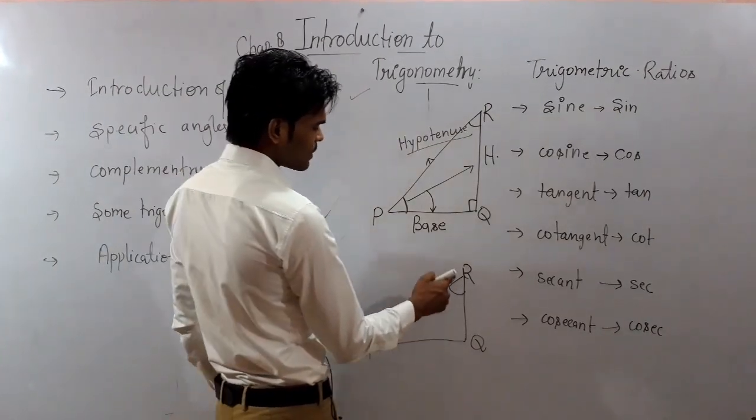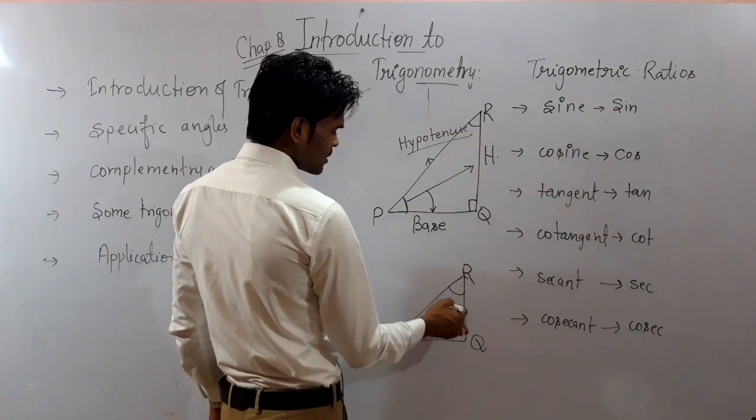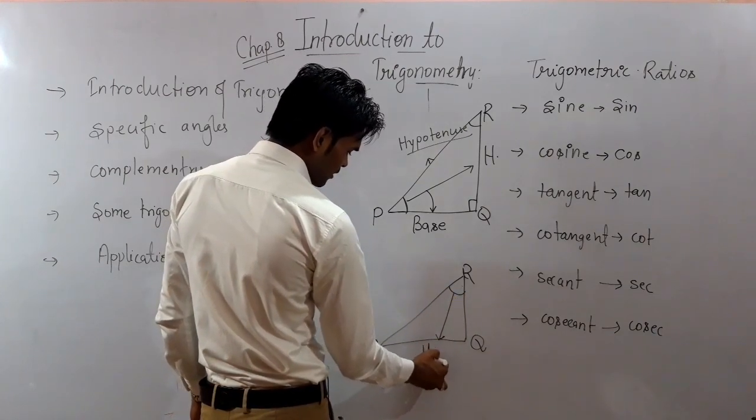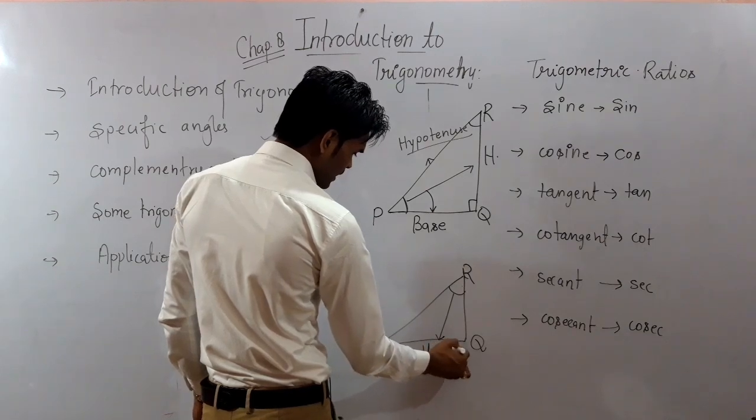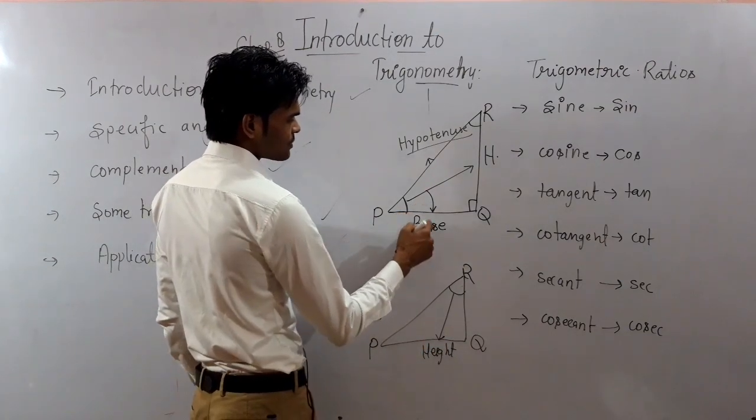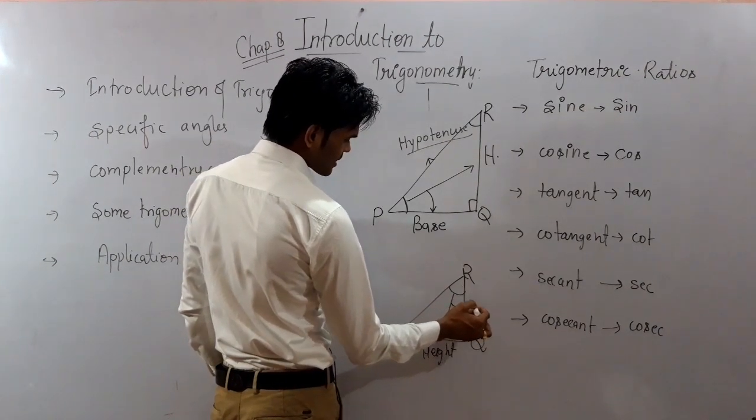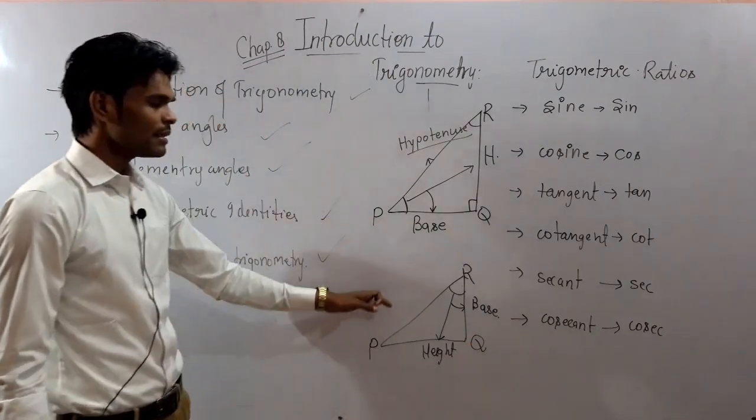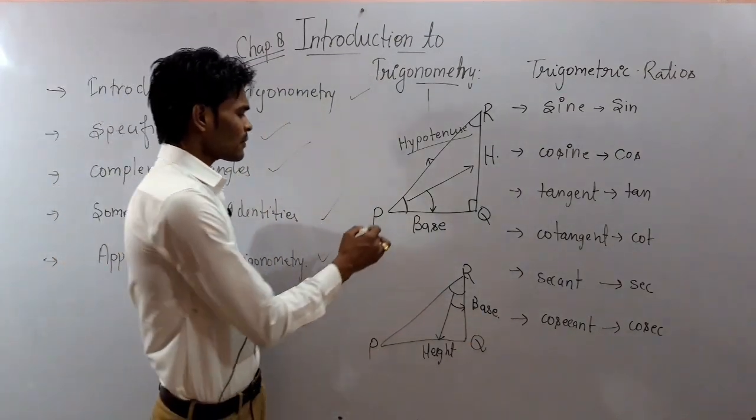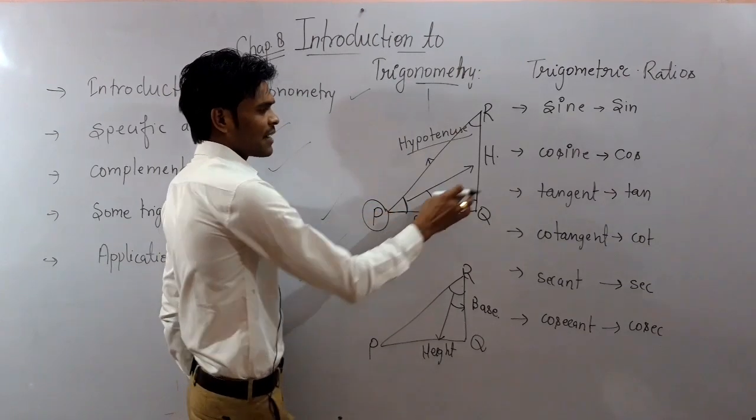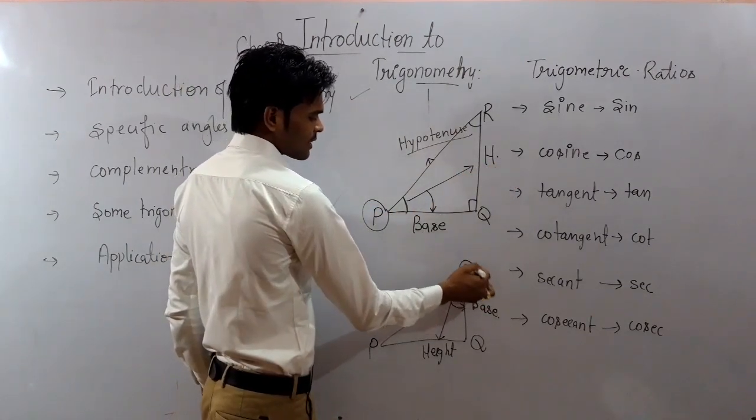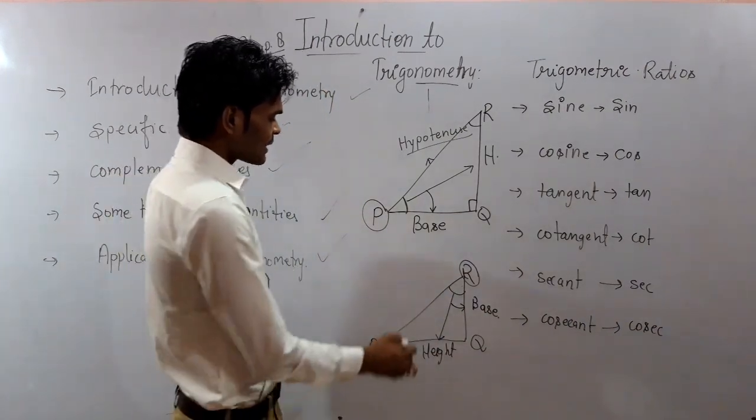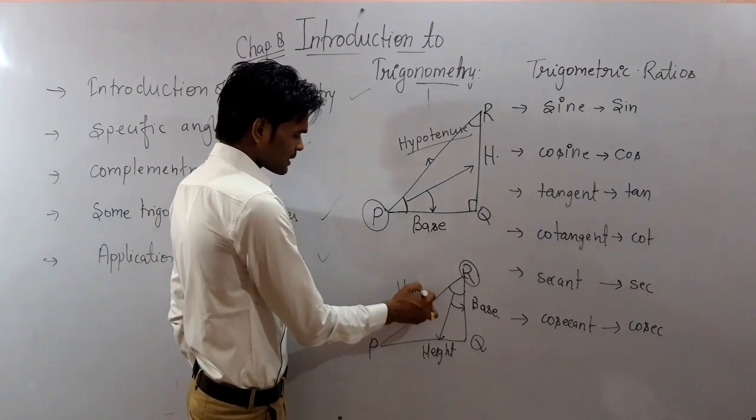So see here, if we take angle R, the side opposite to angle R will be PQ, and it will be the height of the triangle. As I have told you, the side adjacent to the angle is considered to be the base, so it will be the base over here. When we were taking this angle, the height was this, and when we take this angle, the height is this. So you need to be careful about it, and the remaining third side will be the hypotenuse of the triangle.